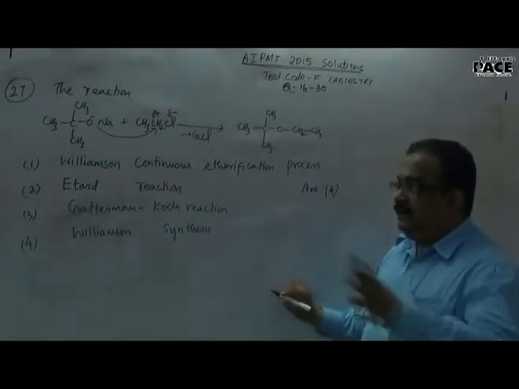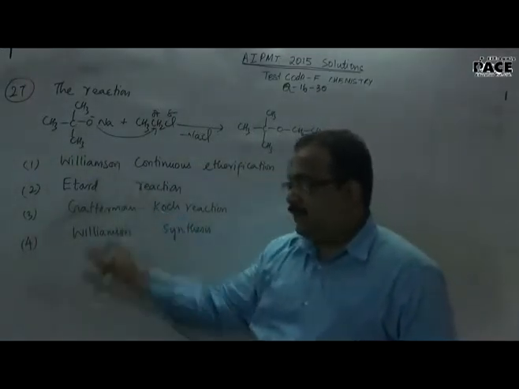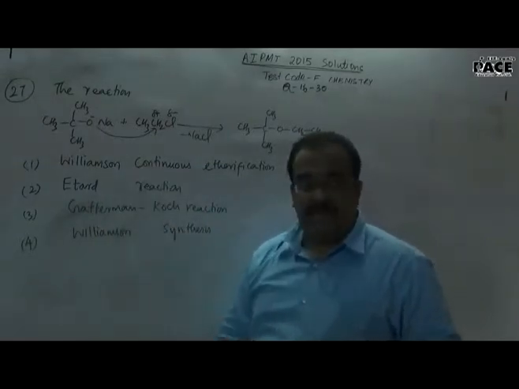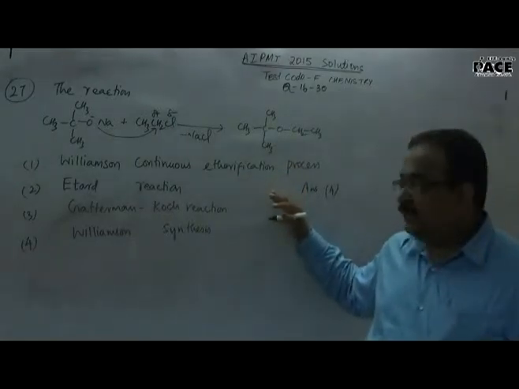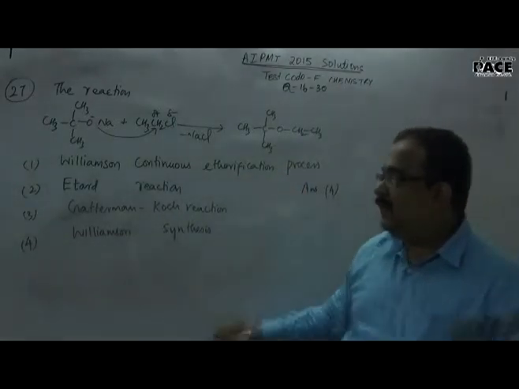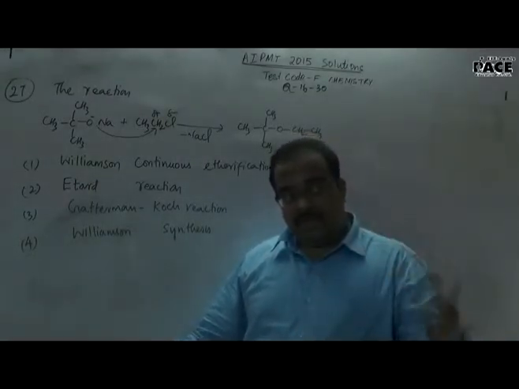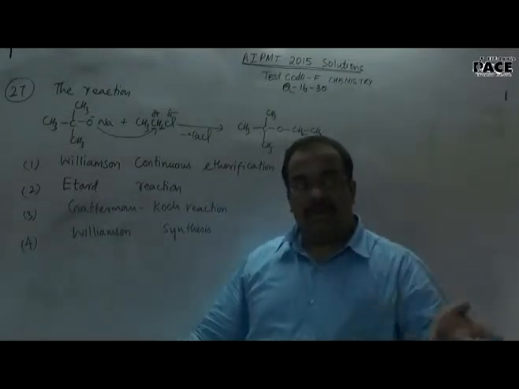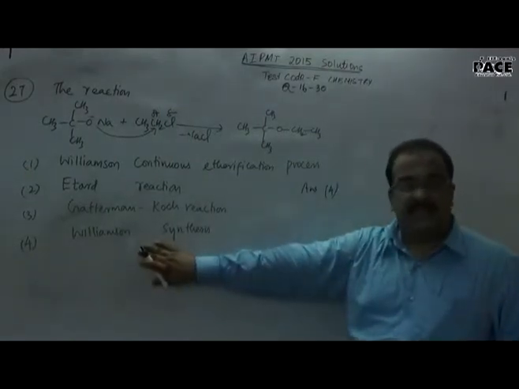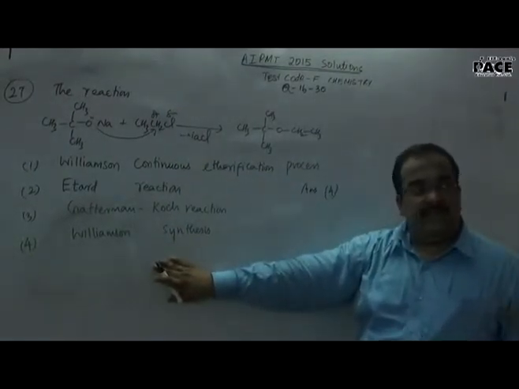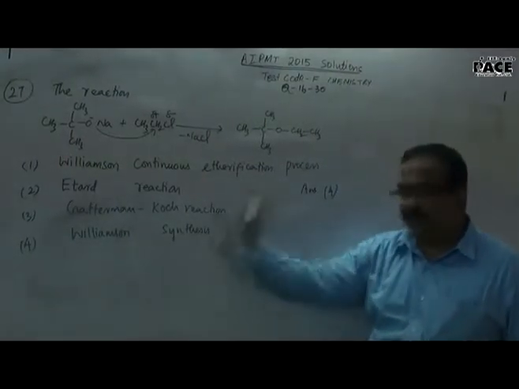Everyone knows this is the Williamson ether synthesis. They have given two names randomly used here, Williamson continuous etherification and Williamson ether synthesis. You call it Williamson synthesis. This can be possible if there is sulfuric acid. You add sulfuric acid, maybe some of the sodium alkoxide would have turned into an alcohol, and there will be a reaction between the alkoxide and the alcohol to give products of ether via a process like distillation. So this is basically a Williamson ether synthesis, wherein alkoxide and alkyl halide have been used. This was known to everyone from NCERT also. Of course, answer 4.